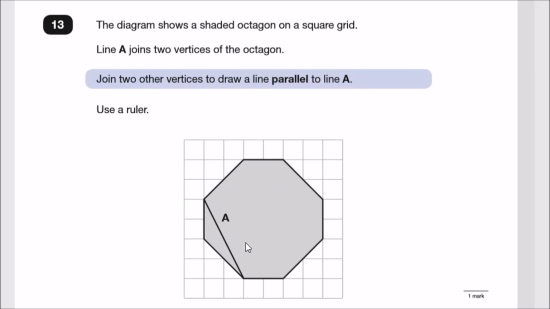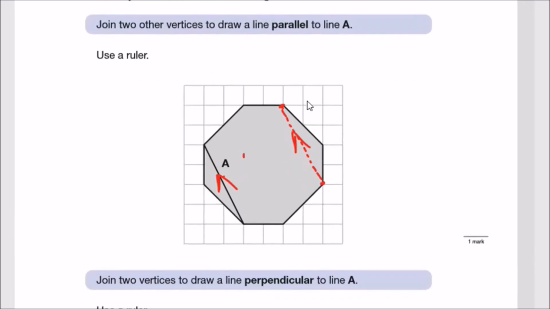So first things first, a parallel line means another line must be going in the same direction as this line. In this case, the only other place that you can go in the same direction has to be from here to here. It's going to be kind of hard for me to sketch, but this is a parallel line. It moves exactly in the same direction. Oh my god, that is so bent. So it has to move in this direction, towards the same route. That means it will never ever meet in its lifetime. If you stretch these lines for as far as you want, they will never meet in this lifetime or even in the next. So that's it. This is your parallel lines.